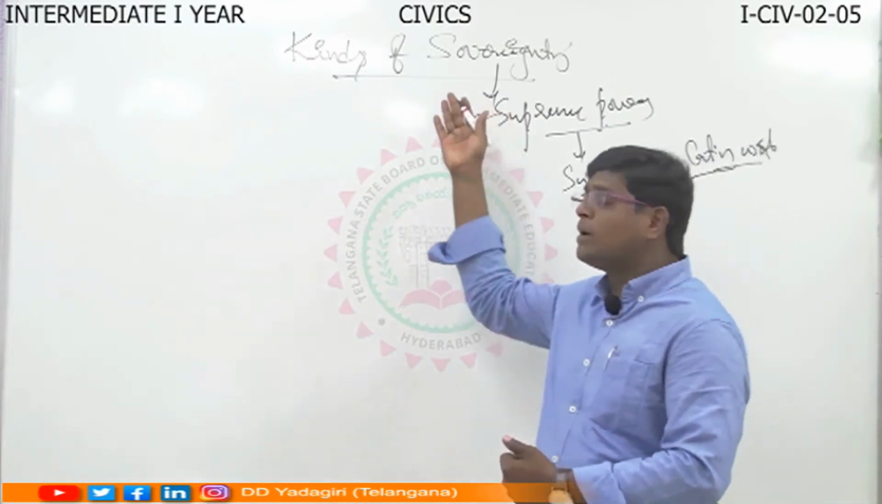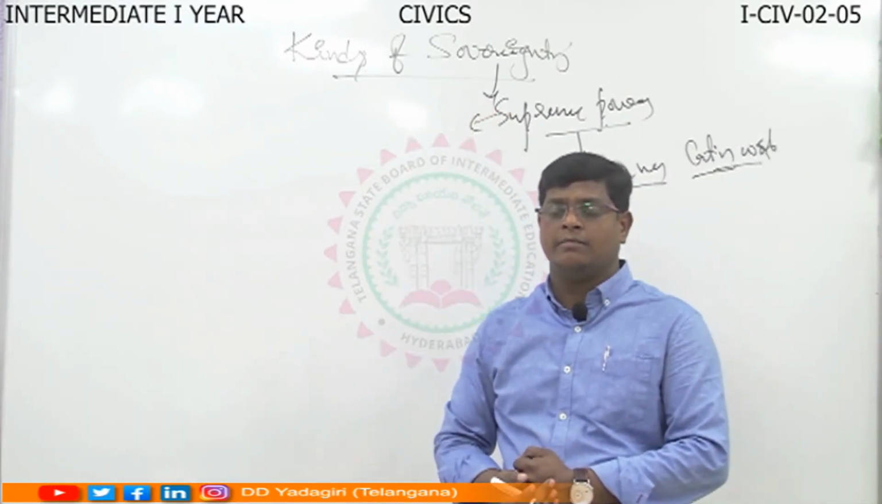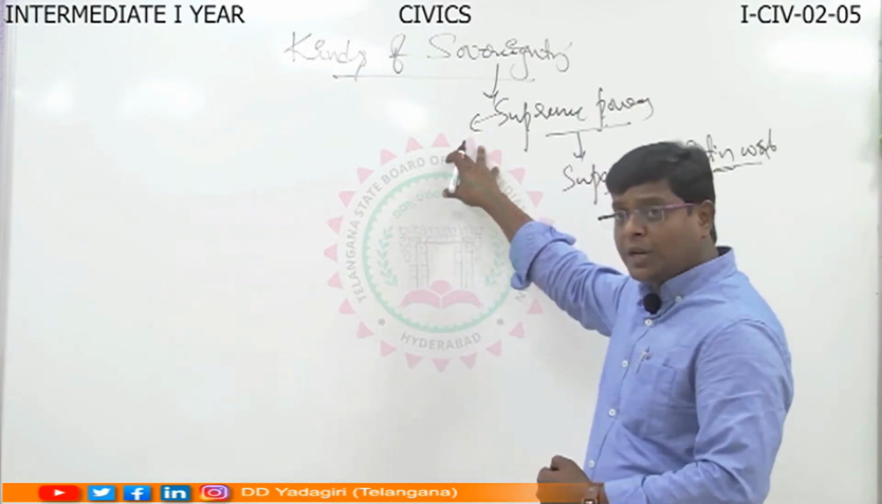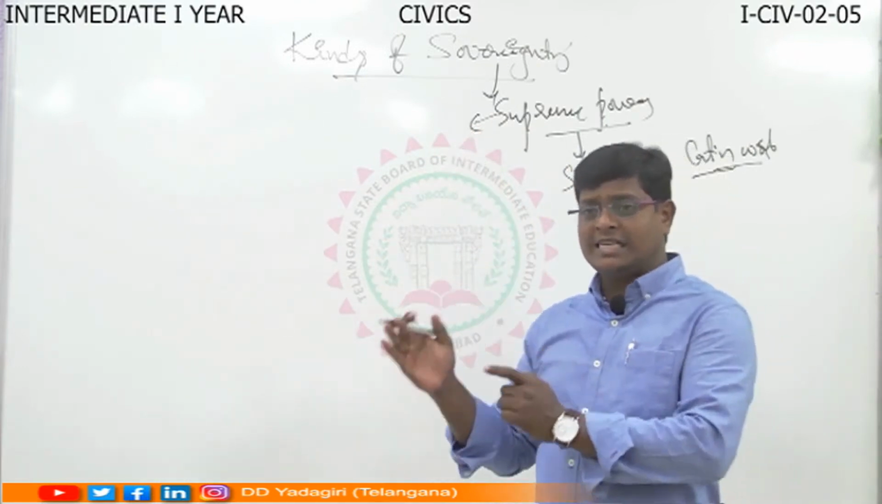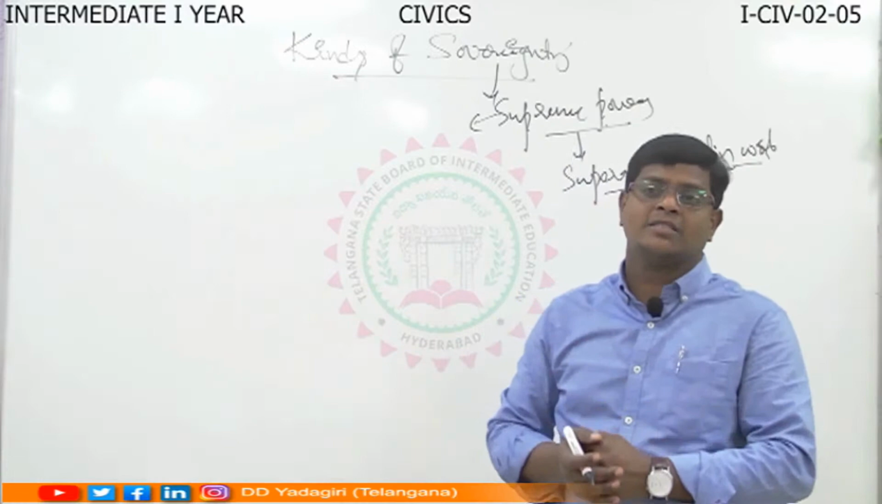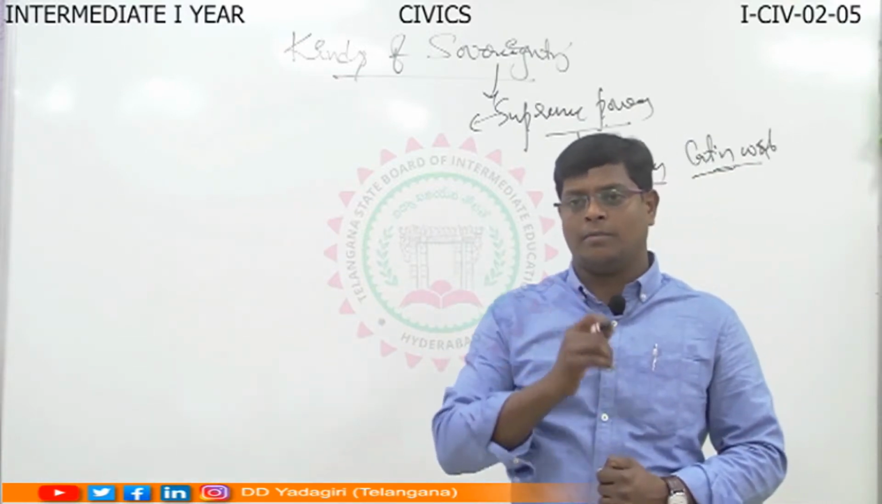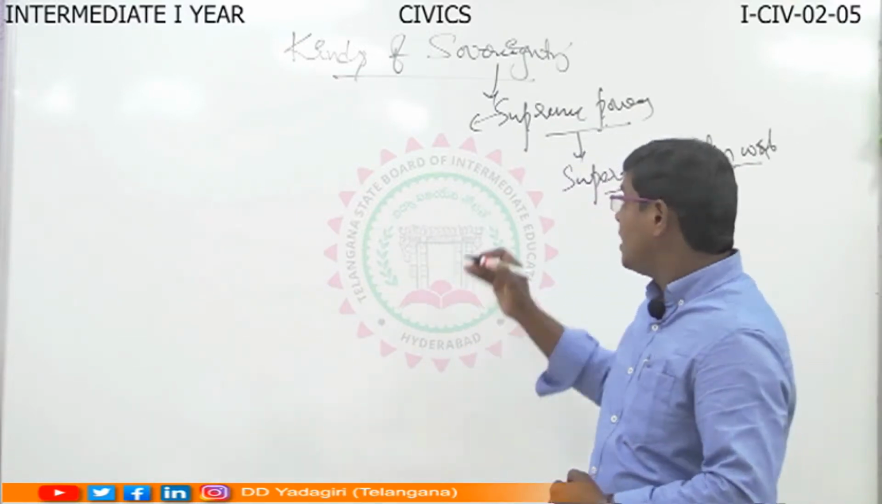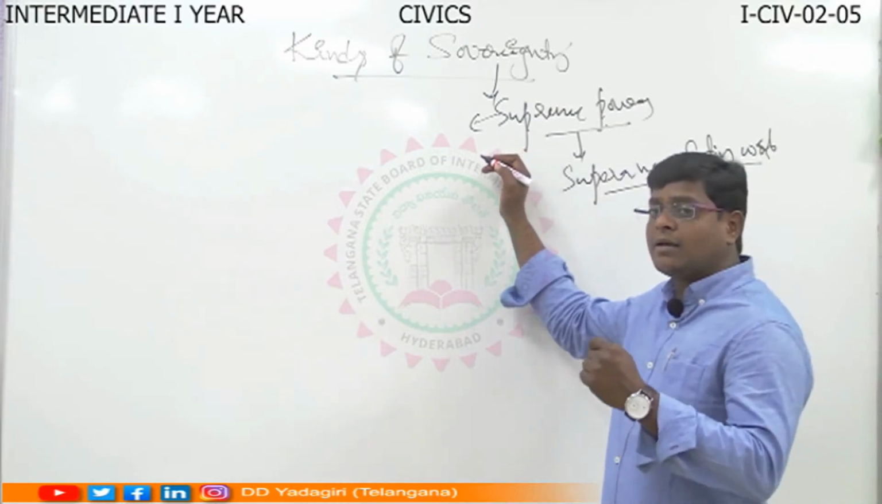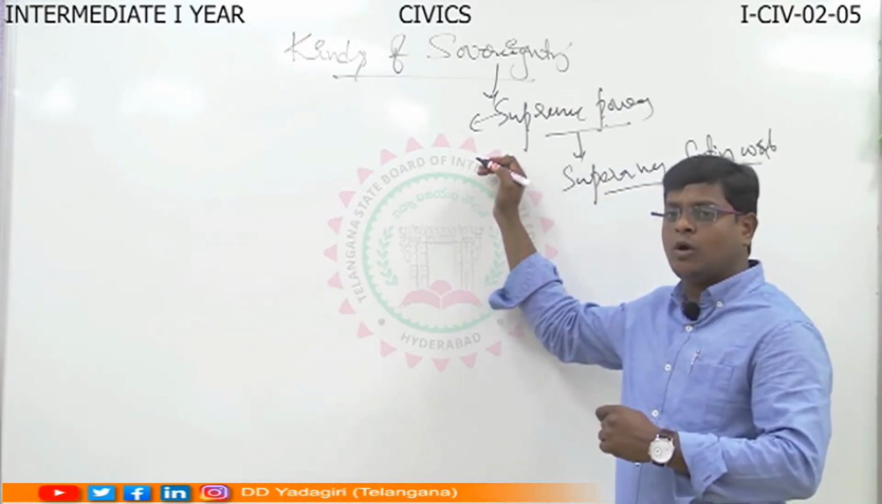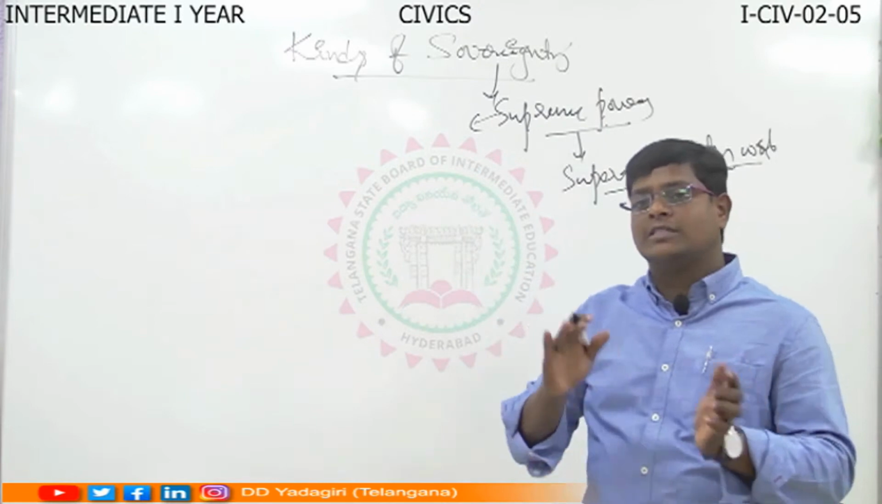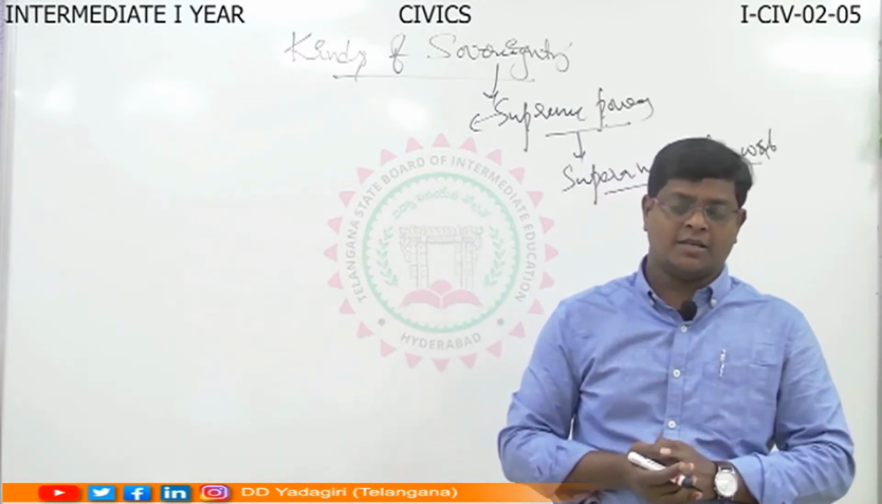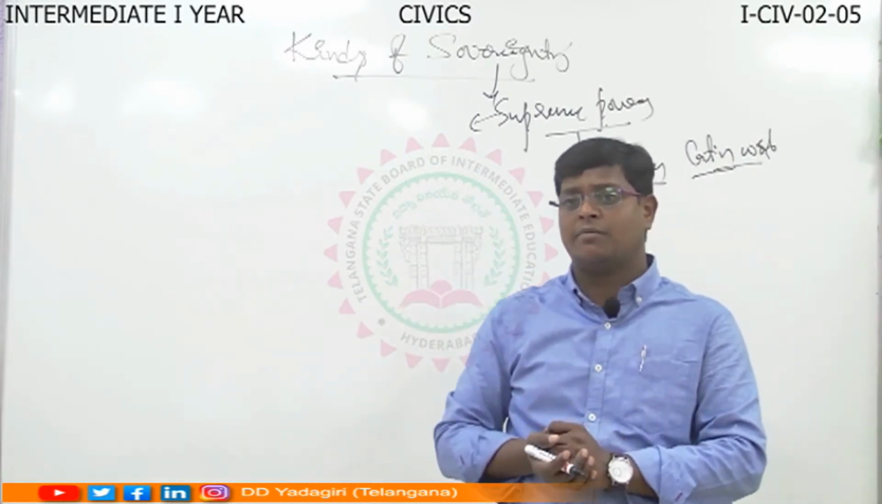The sovereignty power, according to Jean Bodin, is the supreme power over the citizens and subjects, unrestrained by law. That means it is not restrained even by law. It is a supreme power over the citizens and subjects. So Jean Bodin clearly defined sovereignty power.